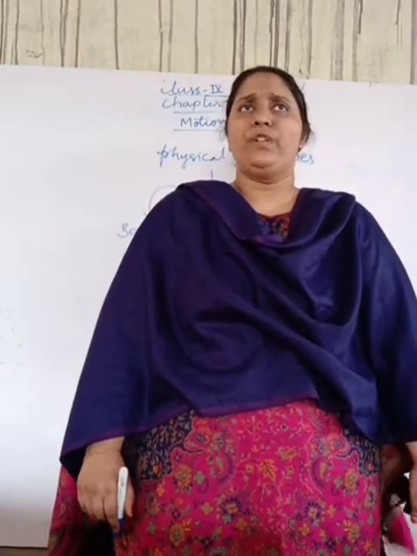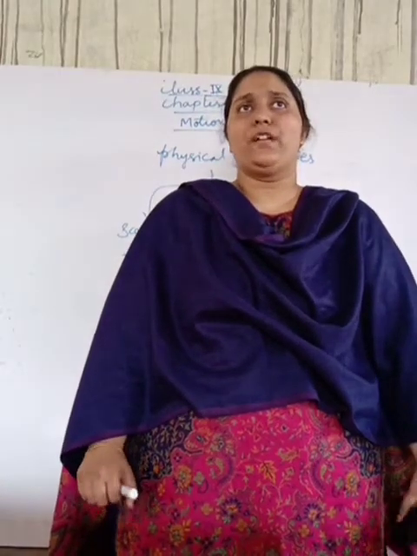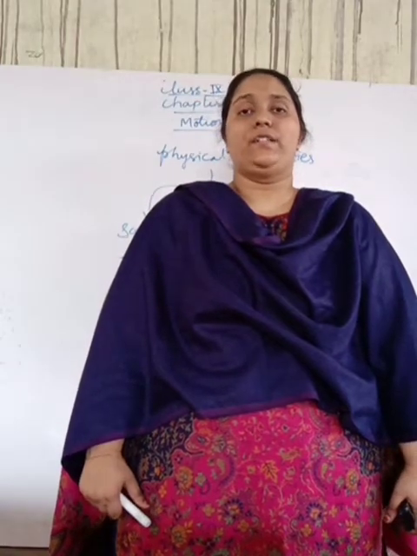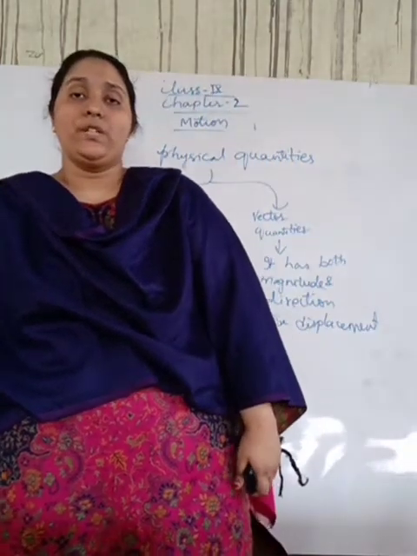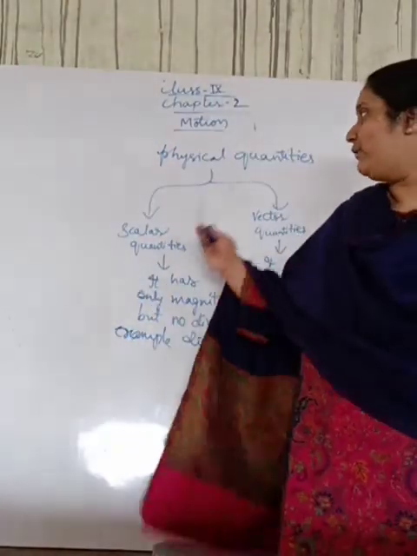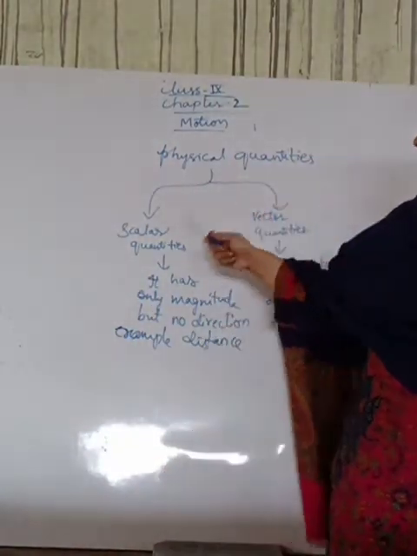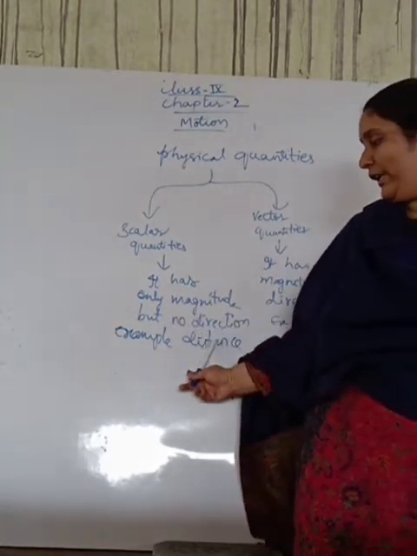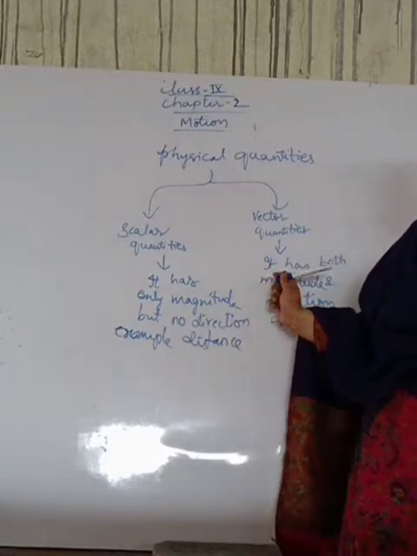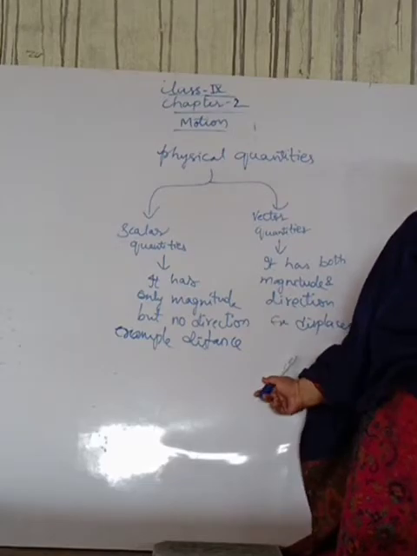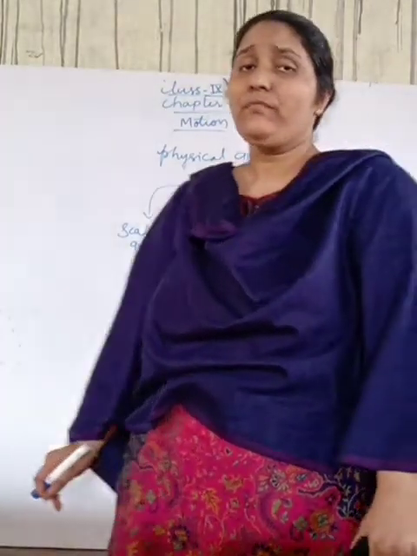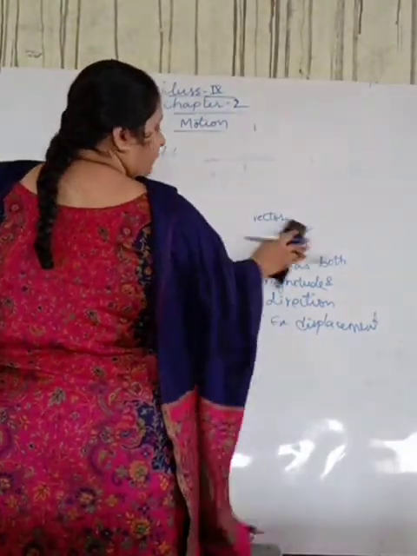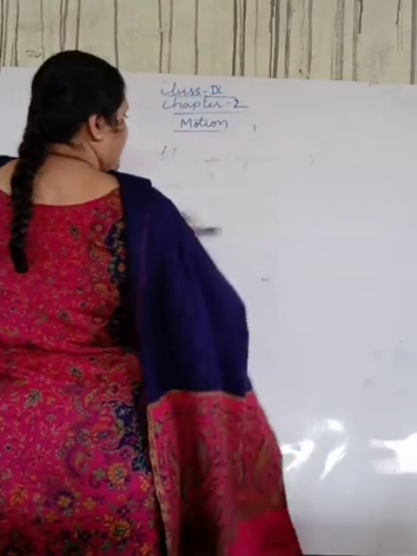So now we have seen physical quantities, and there are two types: scalar and vector quantities. Look at the board, students. I have written about the physical quantities. A scalar quantity has only magnitude but no direction, for example distance. A vector quantity has both magnitude as well as direction, for example displacement. Now we'll see a few scalar and vector quantities.